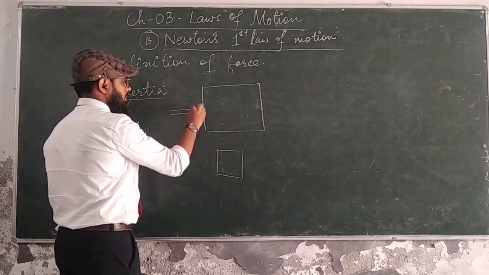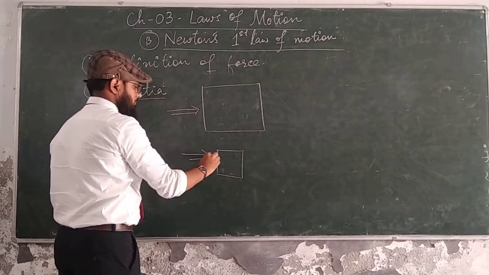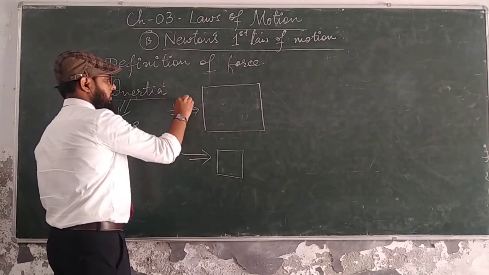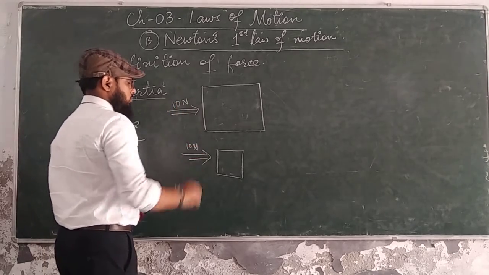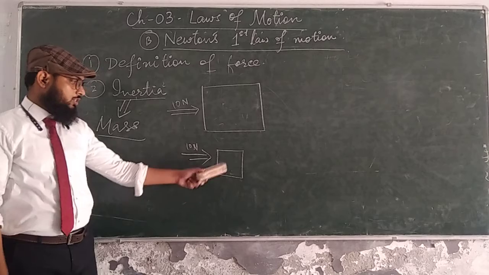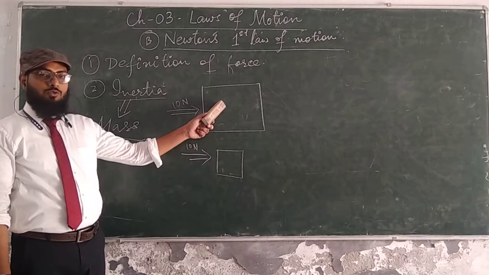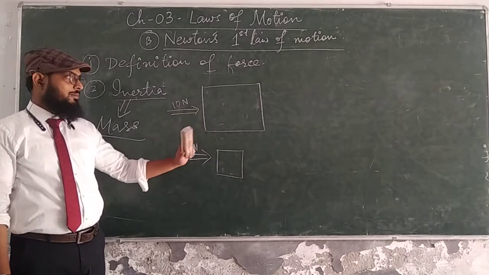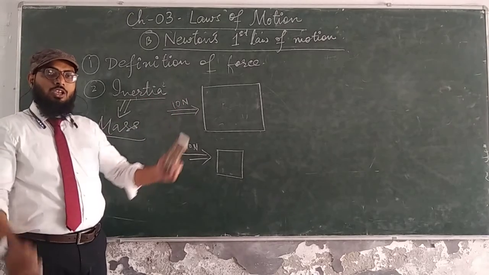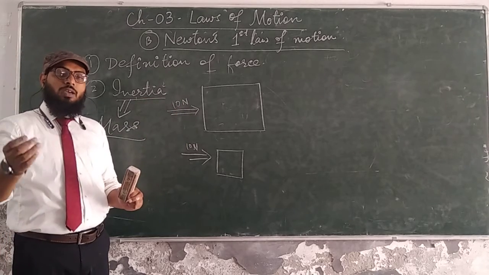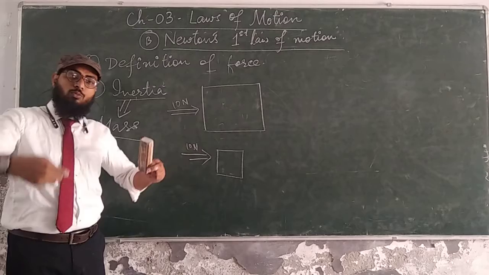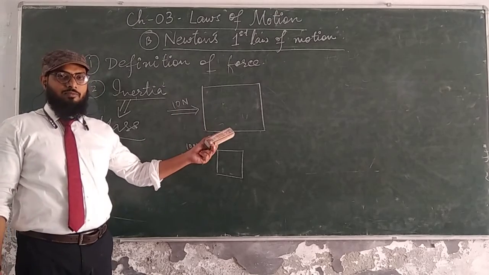If you apply the same amount of force to both, supposedly 10 Newton, which one will move first? This one will move first and this one after. Why? Because this has huge mass. So if a body has huge mass, it has more tendency to be at rest.